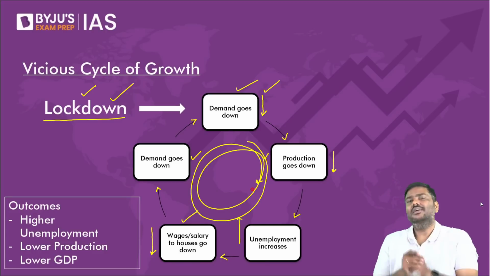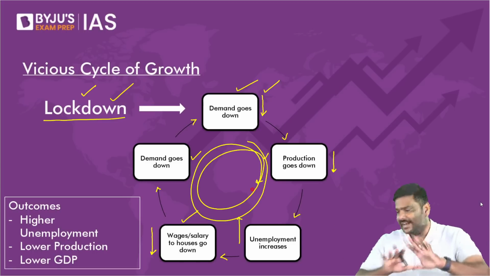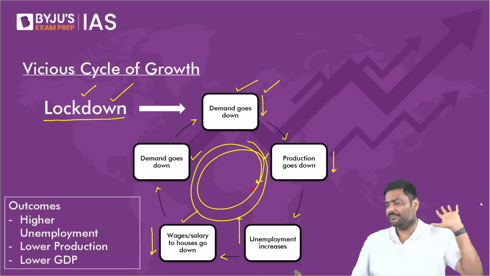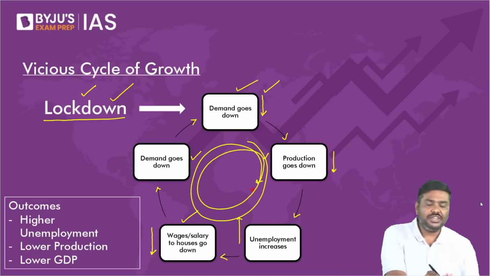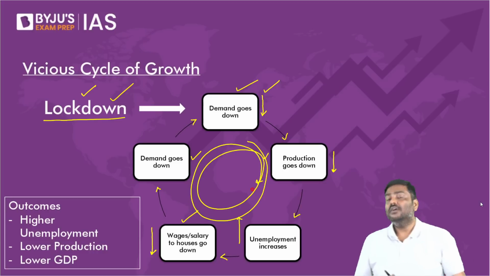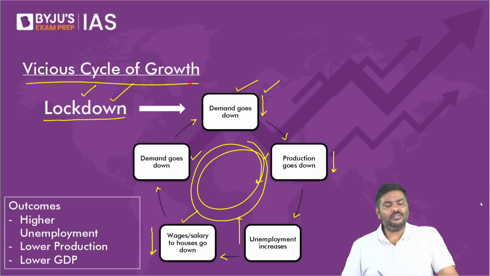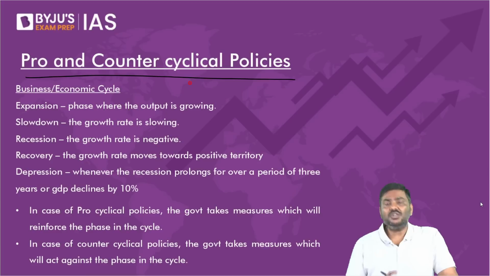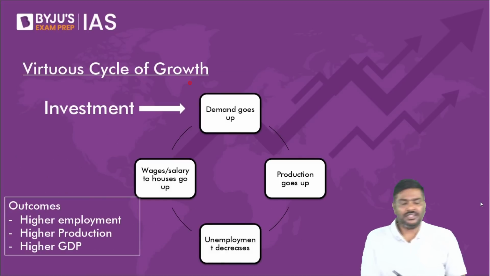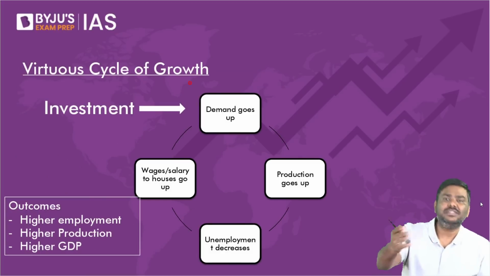Demand will decrease. Production will decrease. Investment will decrease. Are these good outcomes for the Indian economy? The answer is no. All these are negative outcomes. You should not prefer them. This is basically a vicious cycle of growth.